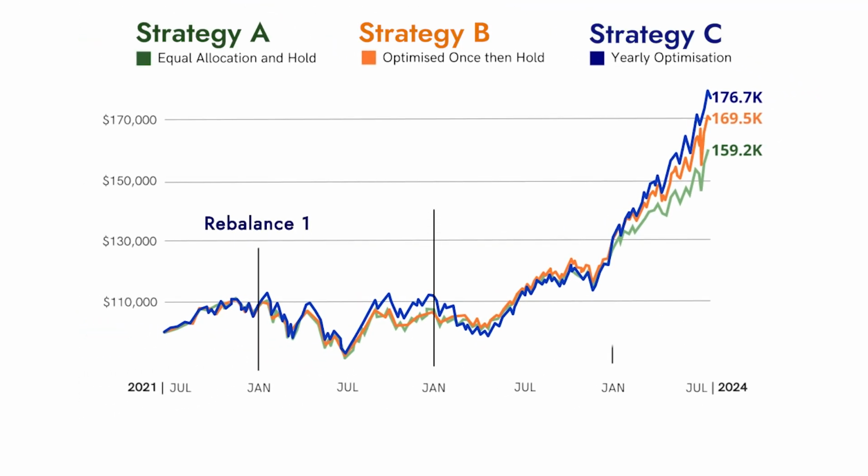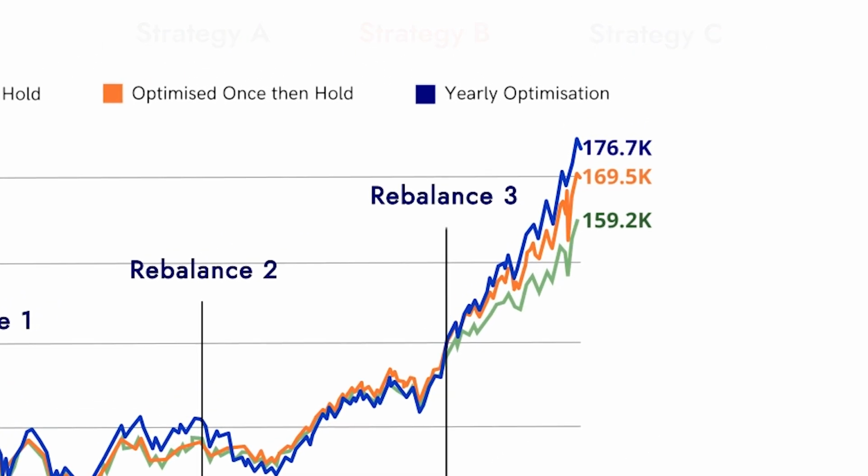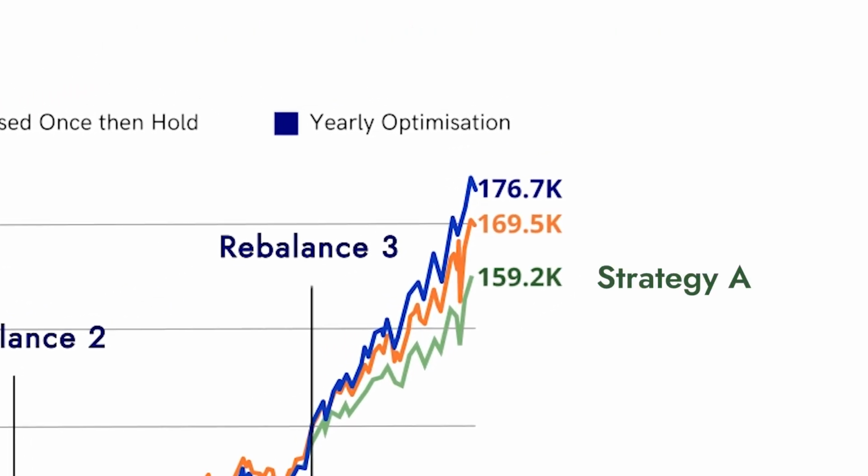100,000 Indian rupees. Scenario A, the buy and hold approach, achieved a final value of 1,059,200 Indian rupees. Scenario B, rebalancing to the optimal allocation once before it was held, resulted in a higher return over 3 years compared to Scenario A, with a final value of 169,500 Indian rupees.